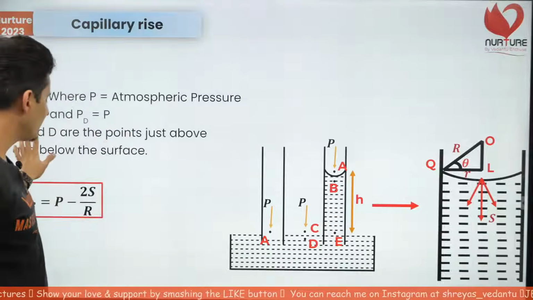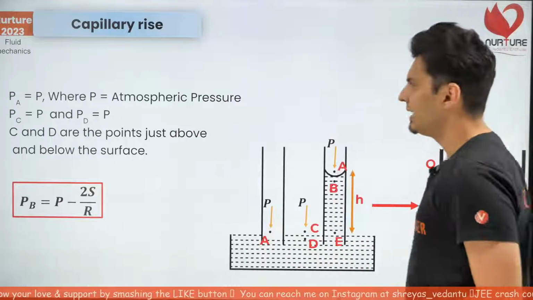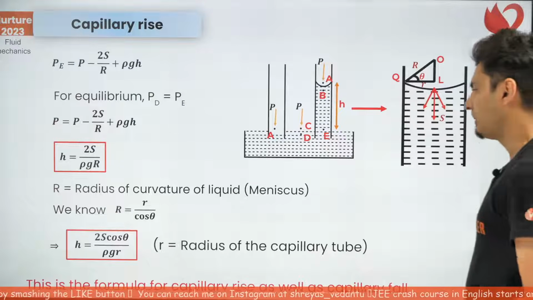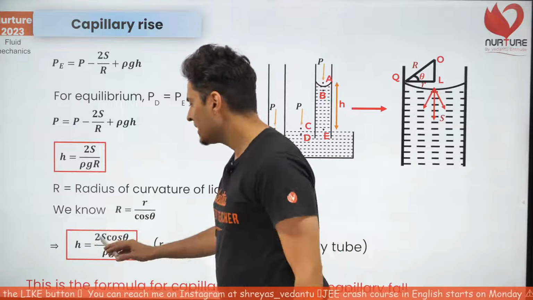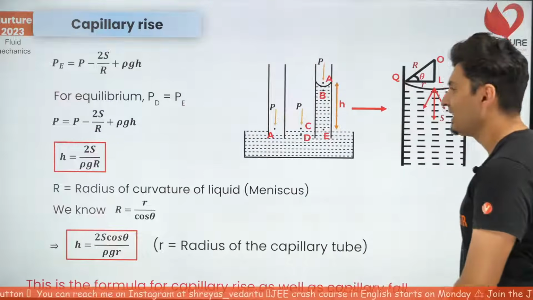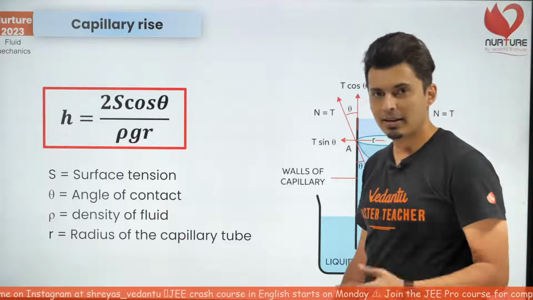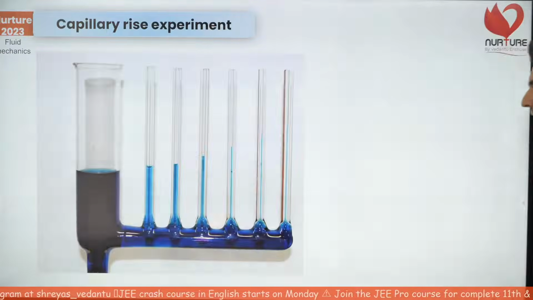So I have put up all the derivations just for you, just in case you need it. It's all there right over here. I have put it up in a beautiful way. So H is 2S cos theta by rho g r. Let's start solving some questions. If you guys are ready for some questions, that's the end of the chapter then.